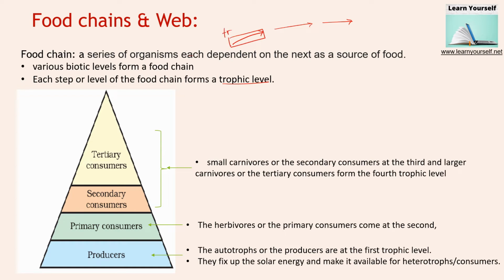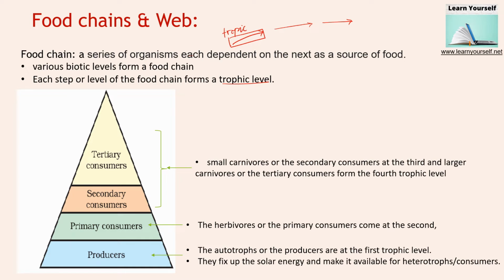Trophic level means that in this level there are many animals. For example, we are starting from the producers. This pyramid is a food triangle in which we have made layers showing how one level depends upon another level. It starts from the producer. The base of the food triangle is the producer, because they are producing food.